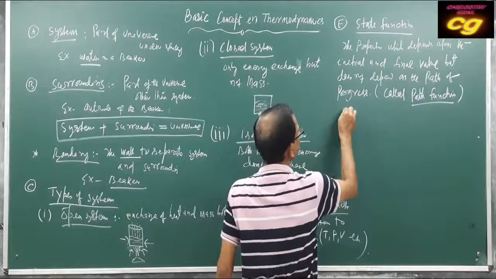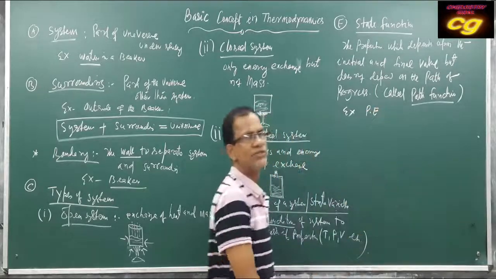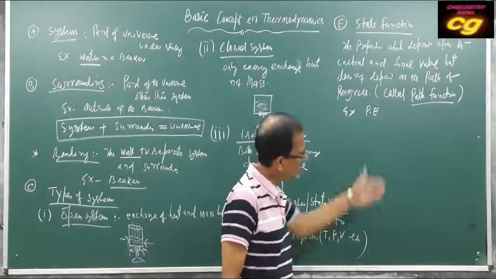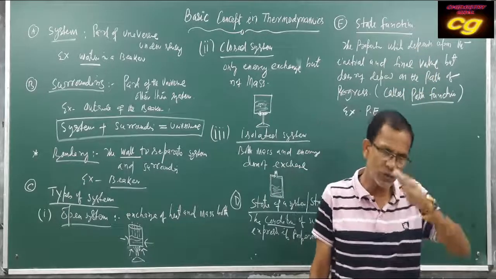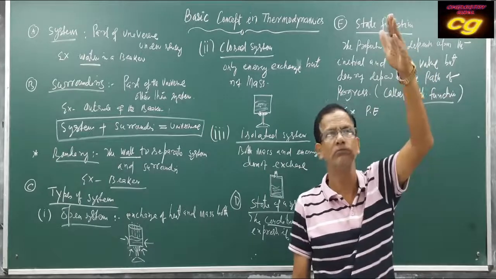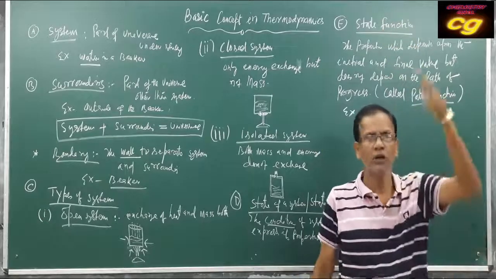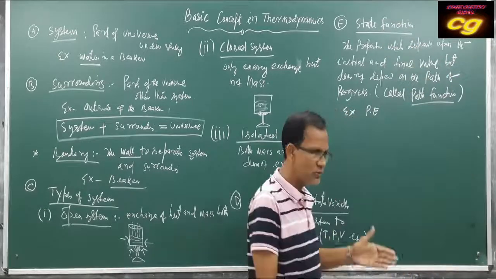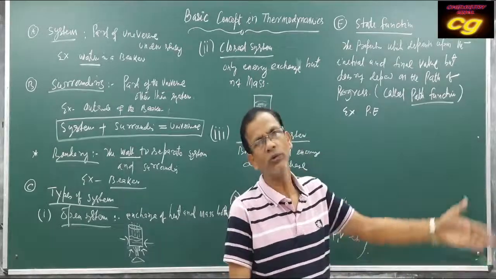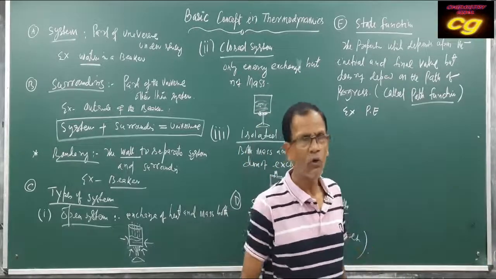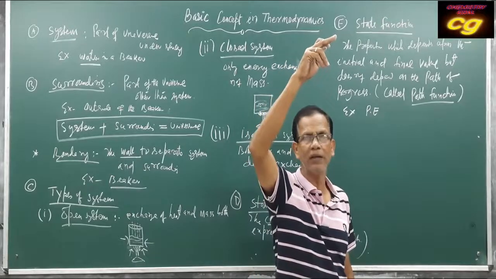For example, potential energy is a state function, because suppose you are going to the top of the roof. You can go using an escalator, or you can directly go to the top using a ladder.